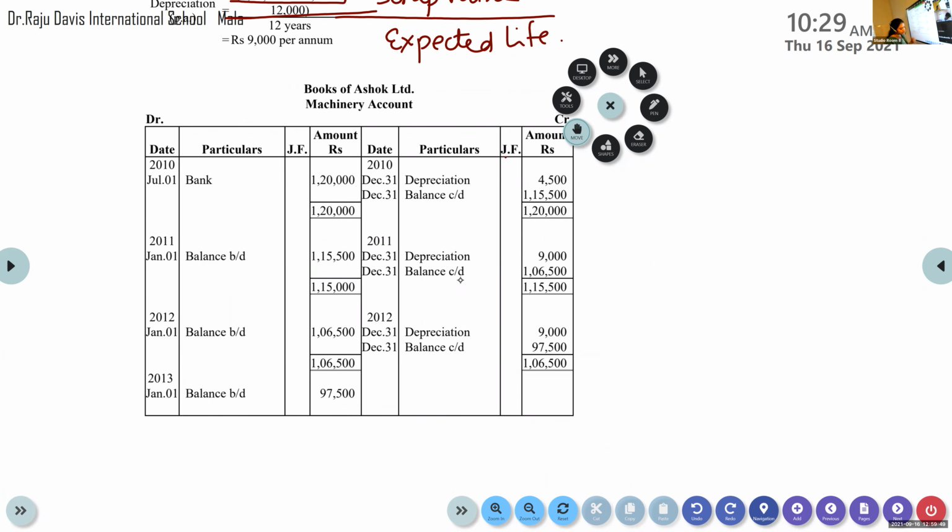Here, nothing is mentioned about which method should be used, like which method of accounting treatment: charging it against the profit or preparation of provision for depreciation. But it is evident from the question that provision for depreciation account is not asked to be prepared. Correct? So we are going to select the first method, that is charging depreciation against the asset.